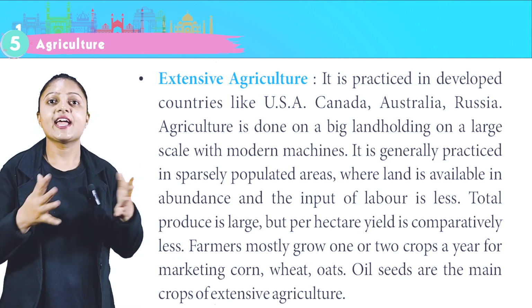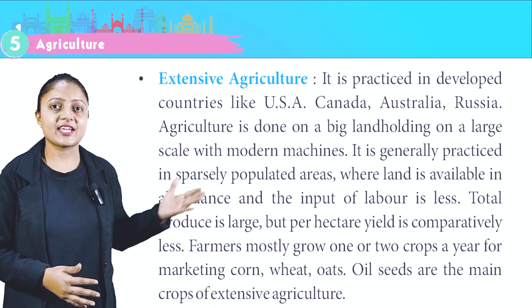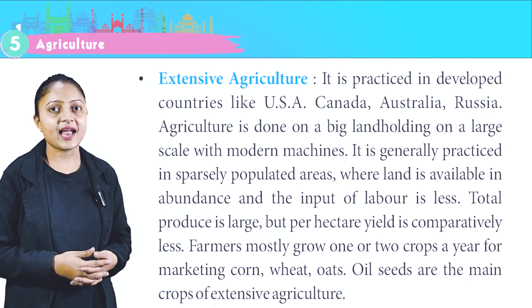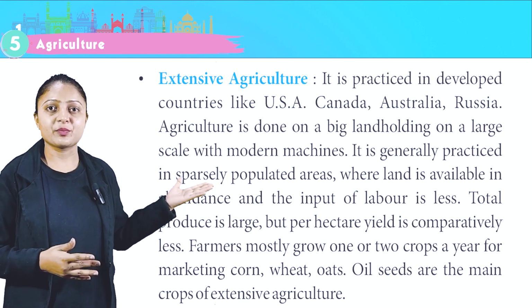Extensive agriculture. It is practiced in developed countries like the USA, Canada, Australia and Russia. Agriculture is done on a big land holding on a large scale with modern machines.